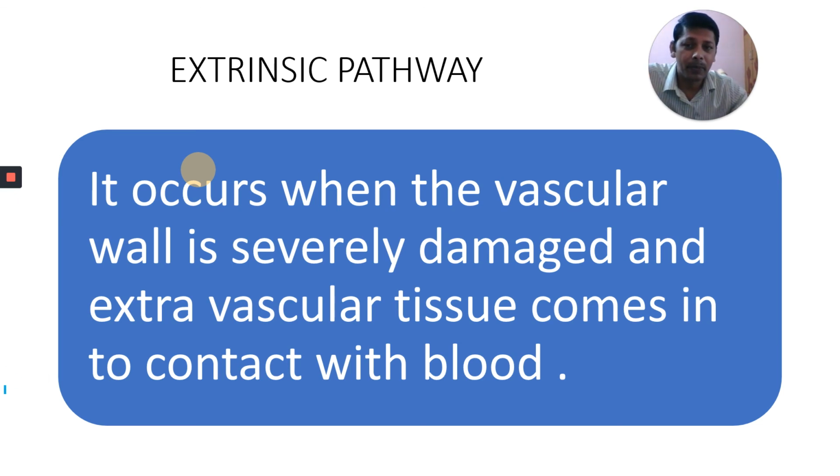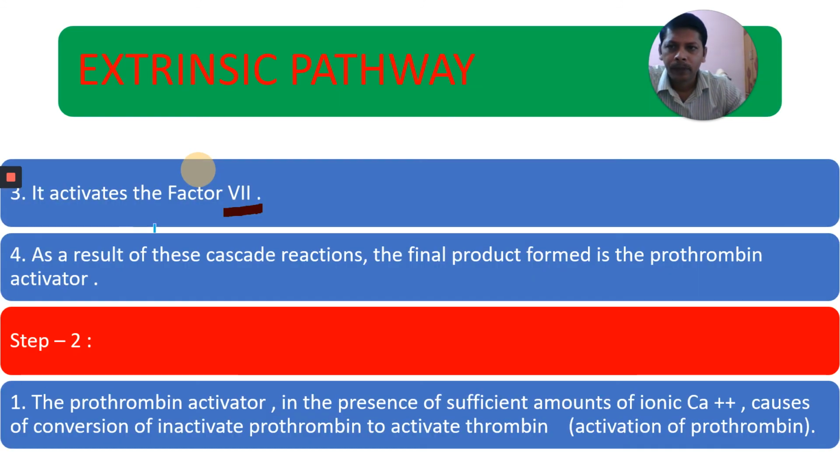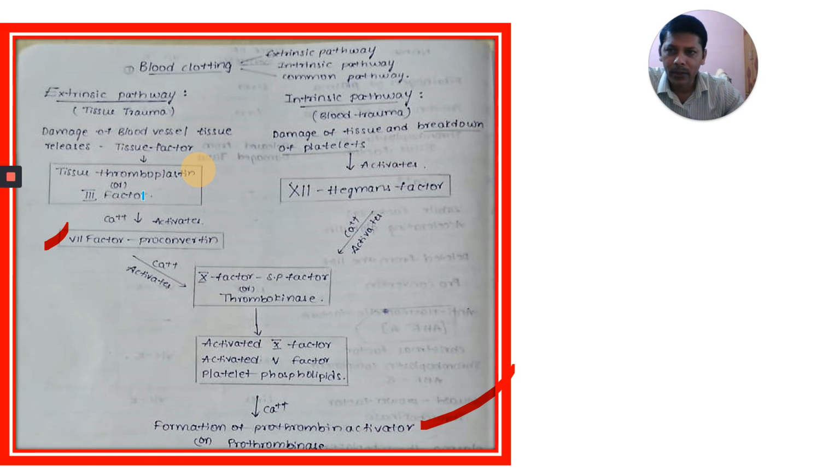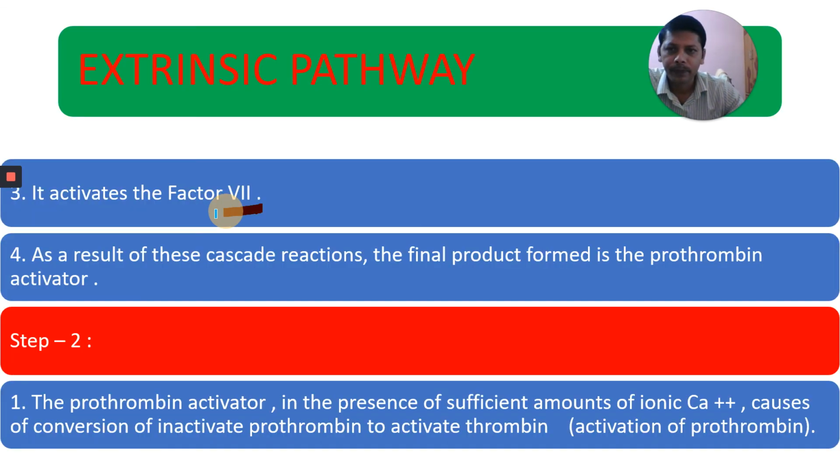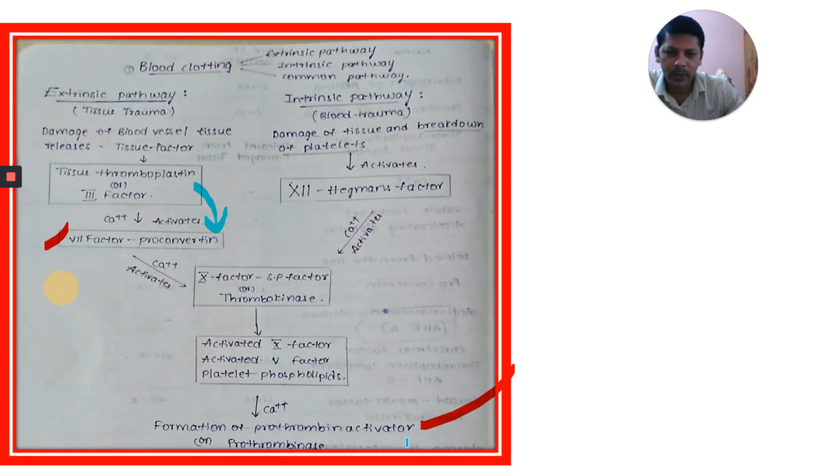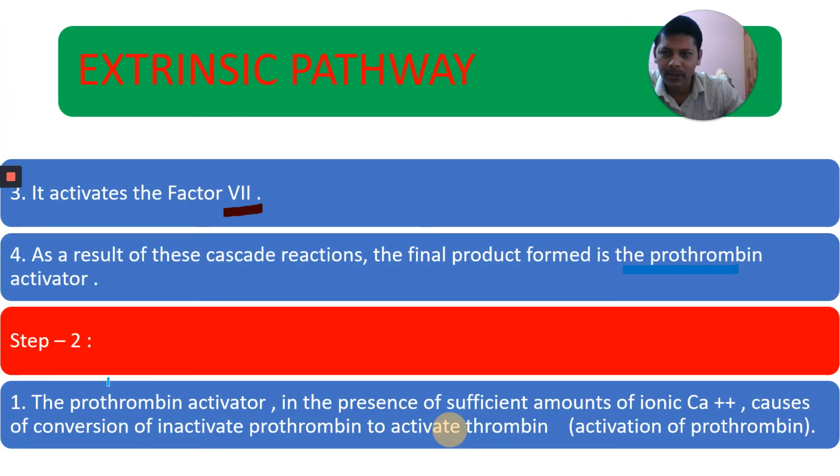When our blood is exposed to the tissue outside the blood vessel, look, it activates factor 7. You can observe here it activates factor 7. This factor 3 activates factor 7. As a result of these cascade reactions, the final product, prothrombin activator, is formed. This is the final result.